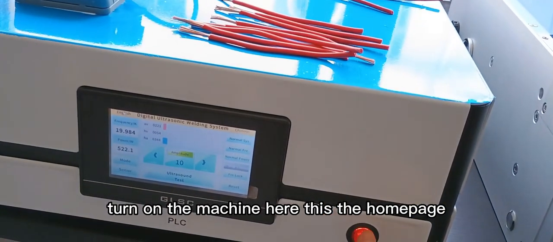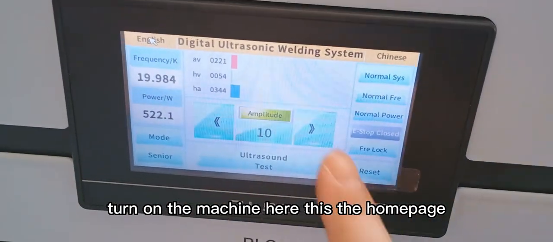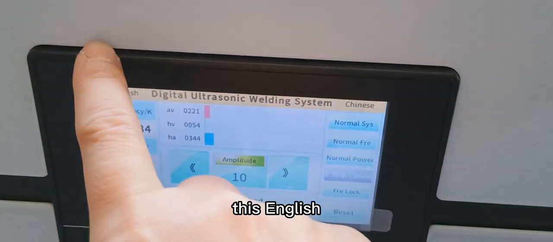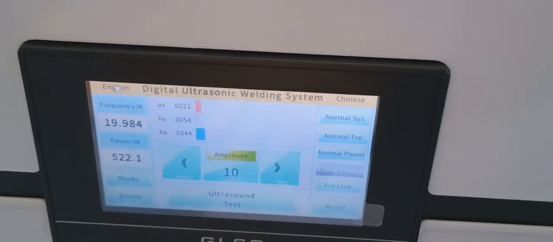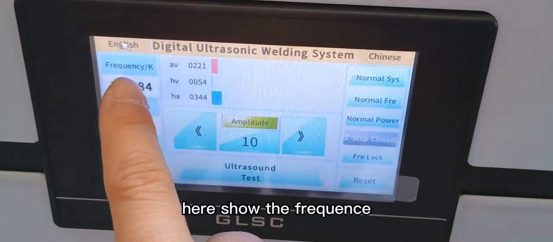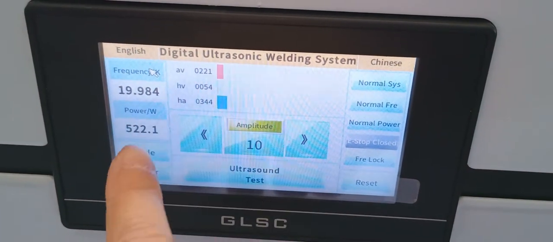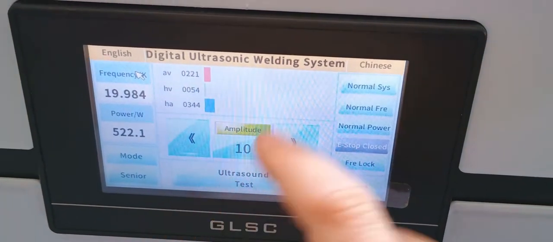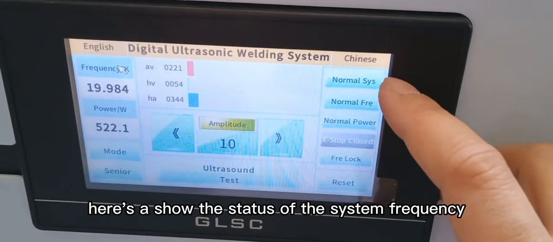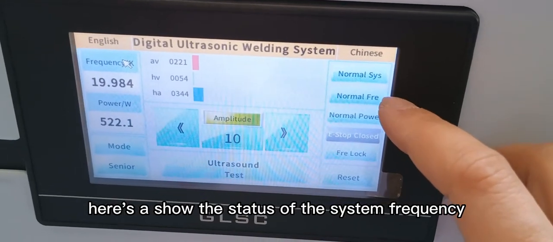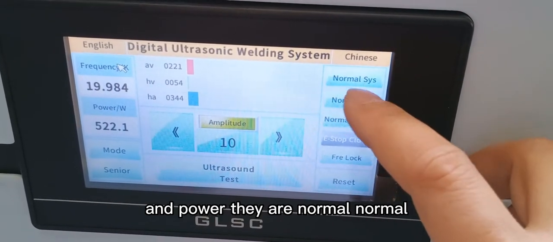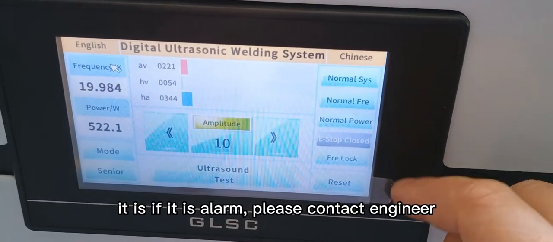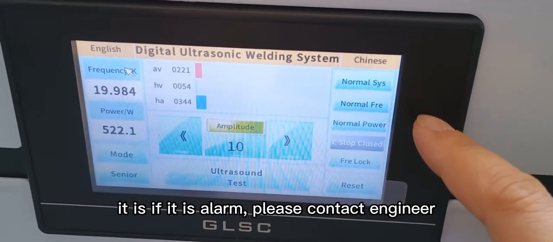Turn on the machine here. This is the home page. This is English. Here shows the frequency. Here shows the working power. Here shows the status of the system, frequency and the power. They are normal. If it is an alarm, please contact the engineer.